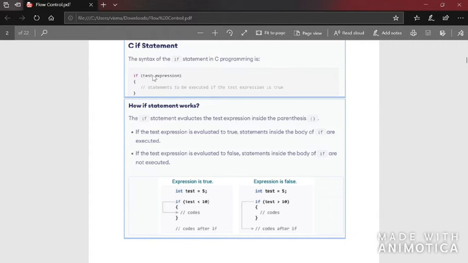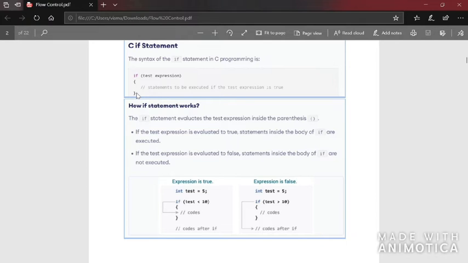If the statement which you would like to execute, if the condition is true, is only one statement, then it's not necessary to put the curly brackets. Let me give an example: you are checking if a number is greater than 10. If the number is greater than 10, all you have to do is print on the screen that the number is greater than 10. In such conditions, you don't have to use the curly brackets, because you are only going to include one single line of code inside the if condition.